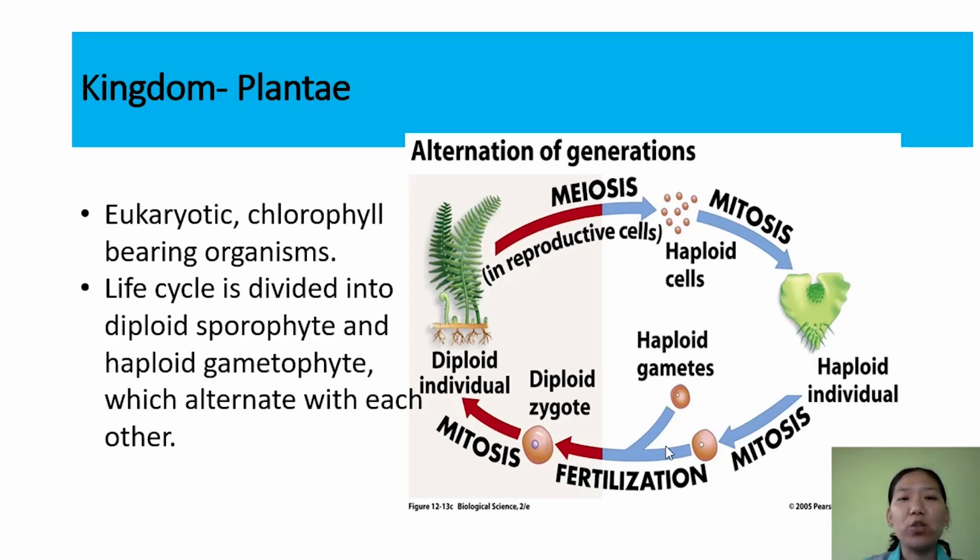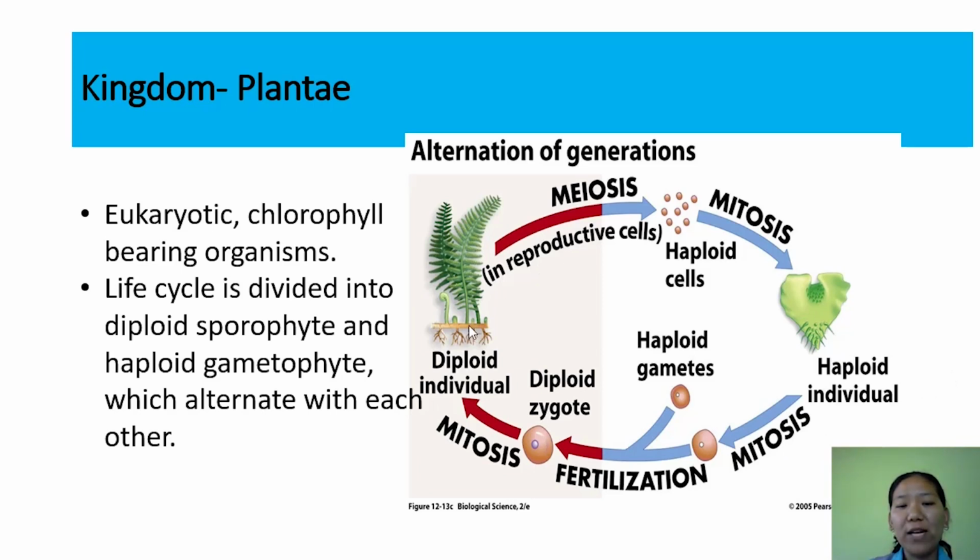Now coming back to the plant kingdom, they have a gametophytic phase which is haploid, and they also have a sporophytic phase which is diploid, and they alternate with each other. That is why we call it alternation of generation. One such example is given here with the life cycle of the pteridophyte.